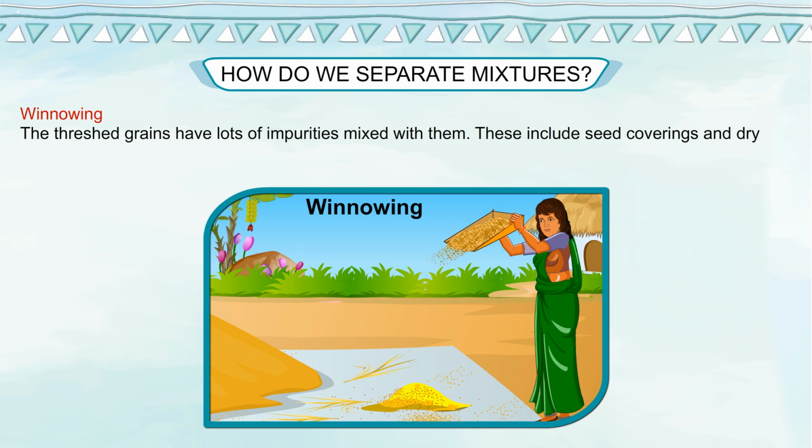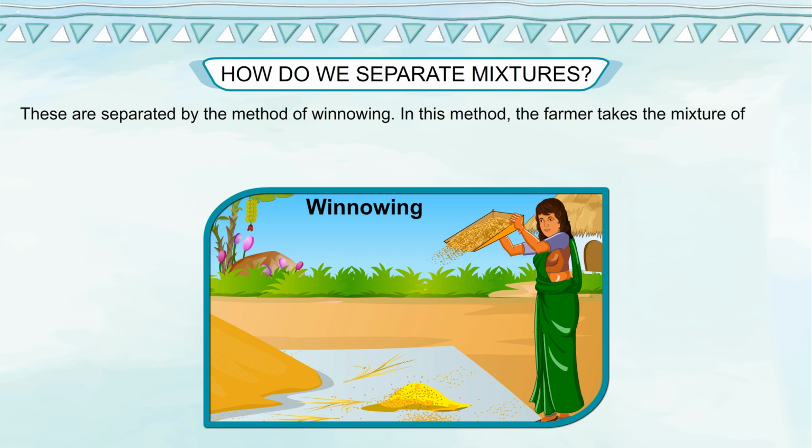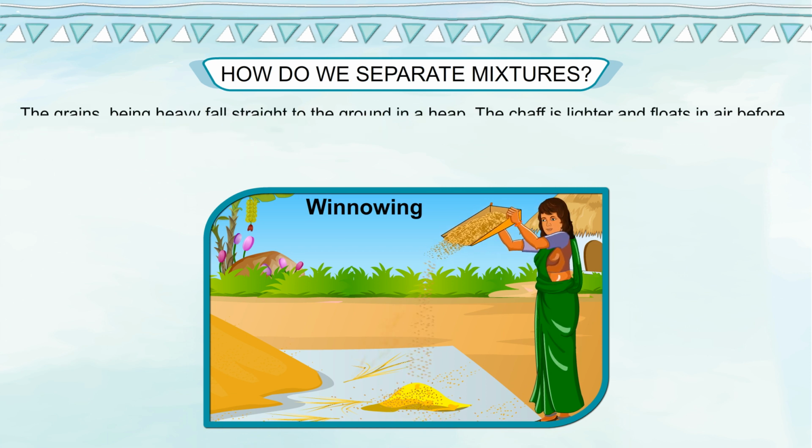Winnowing. The threshed grains have lots of impurities mixed with them. These include seed coverings and dry leaves, which together are known as chaff. These are separated by the method of winnowing. In this method, the farmer takes a mixture of grains and chaff in a winnowing basket and stands on a level higher than the ground. He lets the mixture fall to the ground slowly.